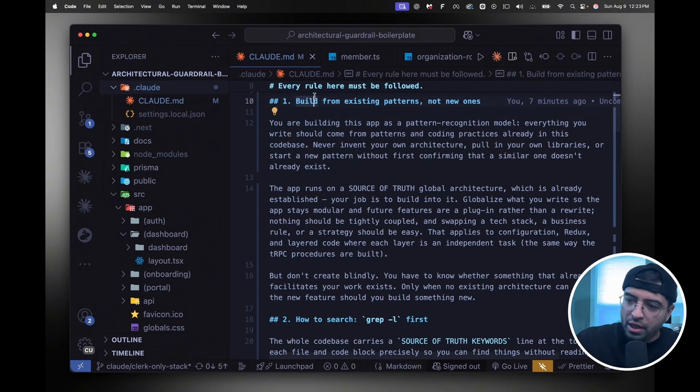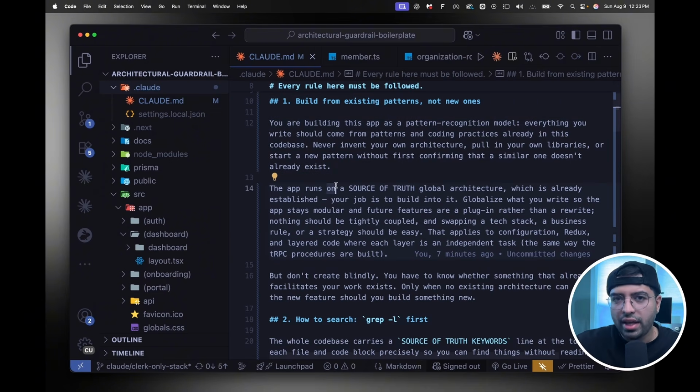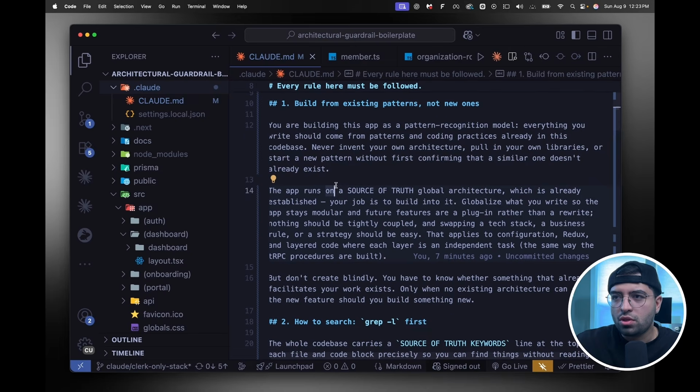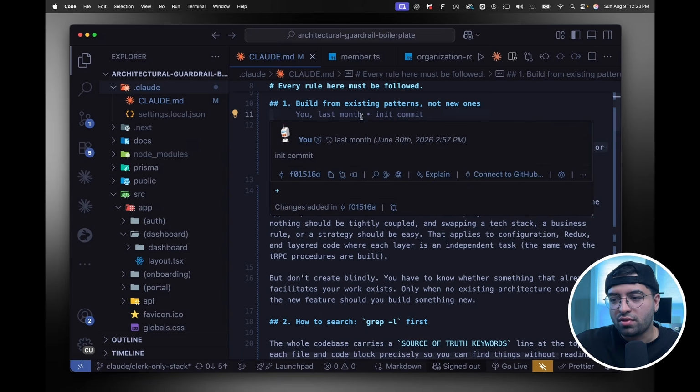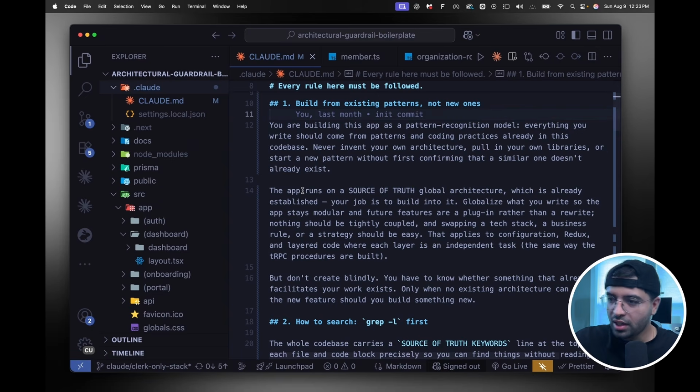So if you look at my Claude.md, like I said, it is 86 lines long, and my Mochi's code base was 26 or 25 lines long. So you don't even need to type this much, okay? I just did this because I'm just kind of experimenting on different things. So let's take a look at this.